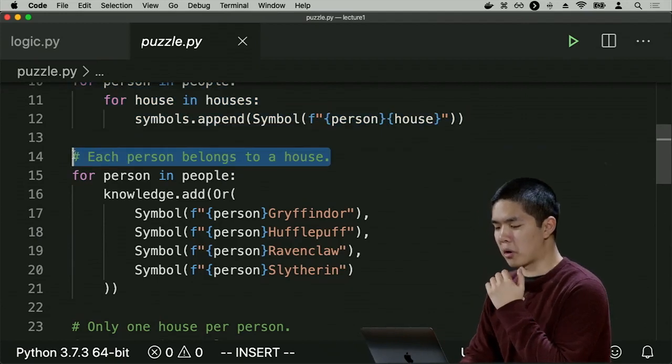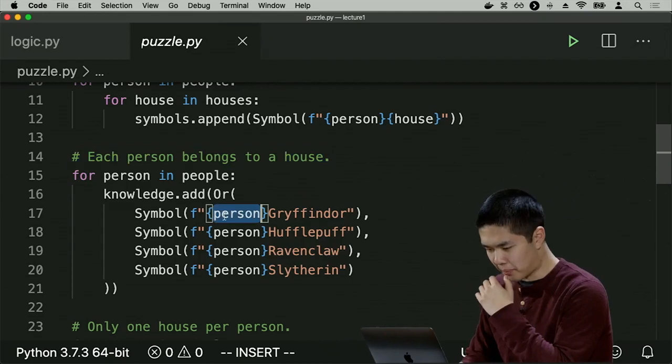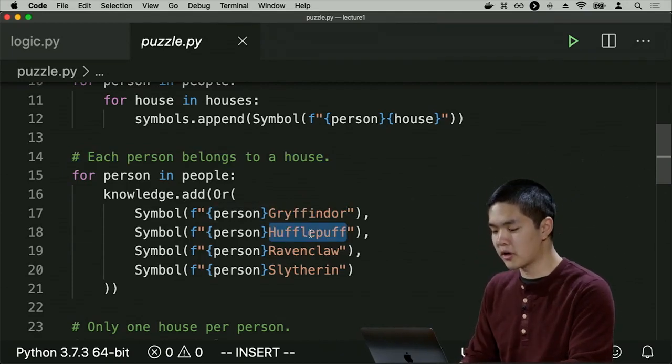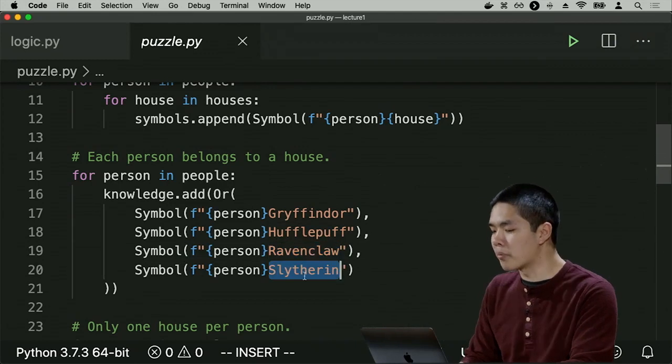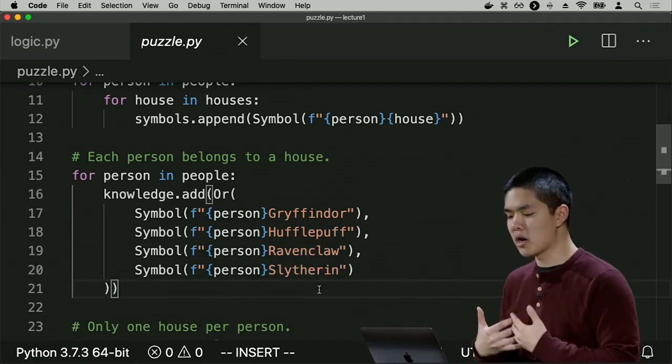And then I've added some information. I know that every person belongs to a house. So I've added the information for every person, that person Gryffindor, or person Hufflepuff, or person Ravenclaw, or person Slytherin, that one of those 4 things must be true. Every person belongs to a house. What other information do I know?